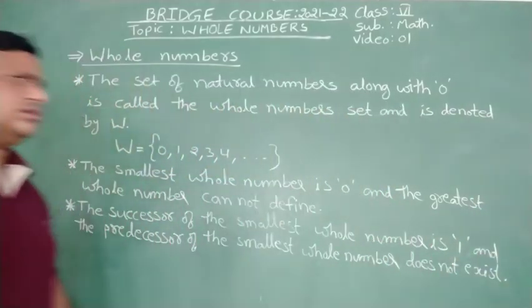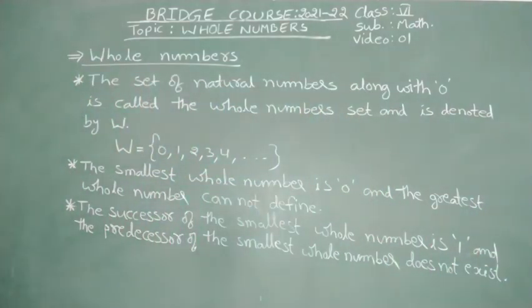So this is some more information about the whole numbers. What is meant by a whole number and what is the smallest whole number, greatest whole number, successor of the smallest whole number, predecessor of the smallest whole number. These are all things we have seen here. And one more point I want to share with you.